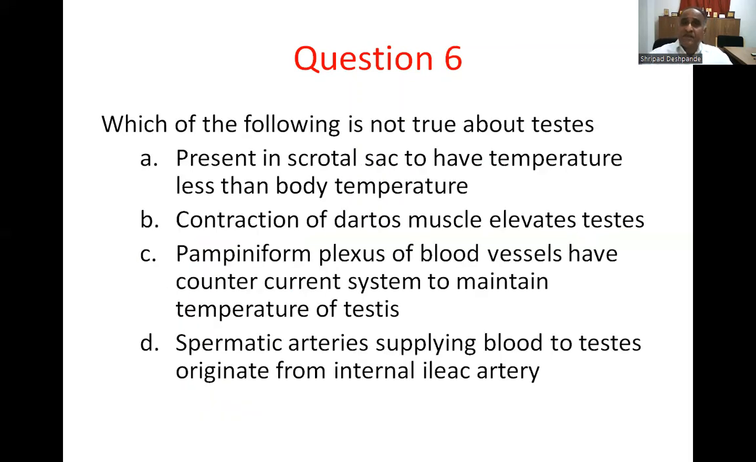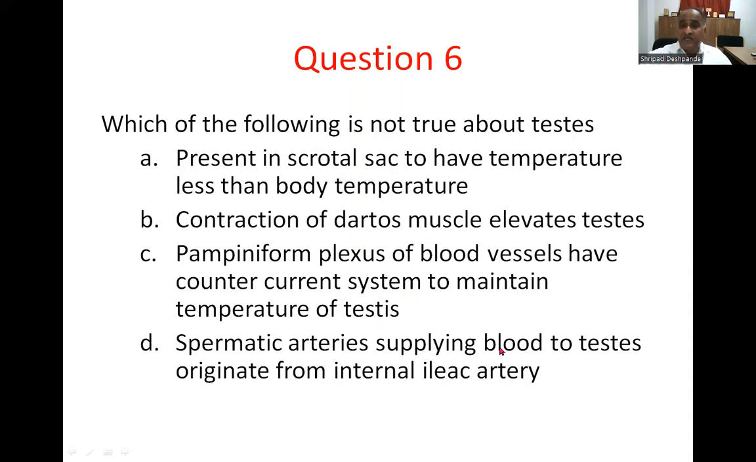Question number 6. Which of the following is not true about the testis? Option A, present in a scrotal sac to have a temperature less than body temperature. Option A appears to be true, because the question asks for what is not true. Option A is true about the testis. B, contraction of dartos muscle elevates testis. This is also true. C, pampiniform plexus of the blood vessels has a countercurrent system to maintain the temperature of testis. That is also a true statement.